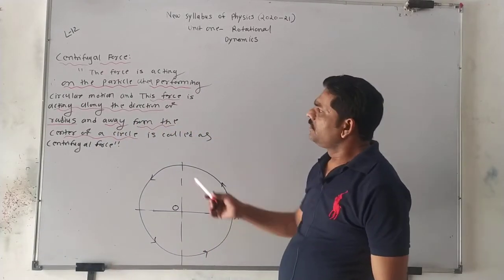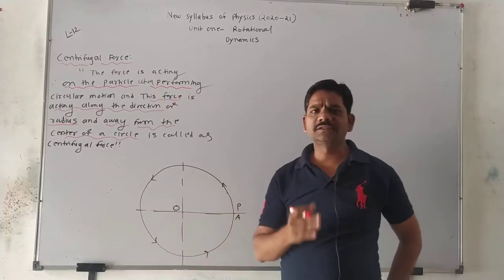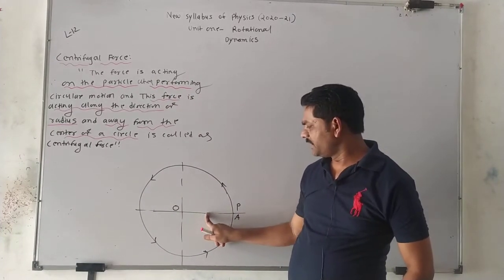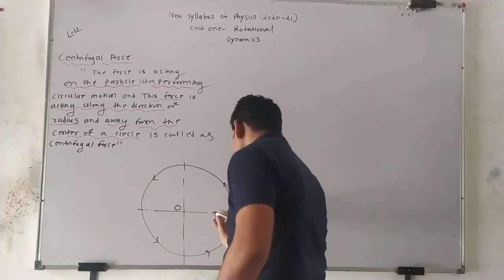So here we discuss the centrifugal force. What is the definition of centrifugal force?